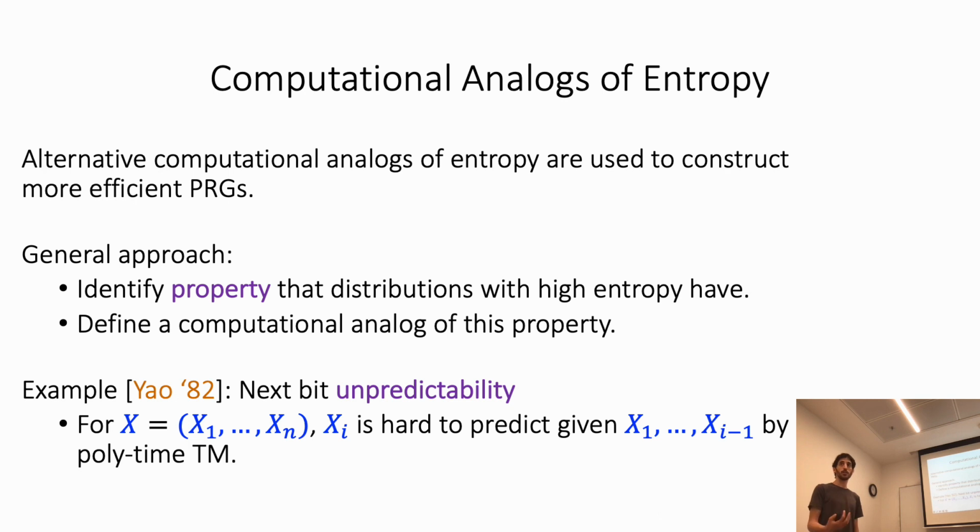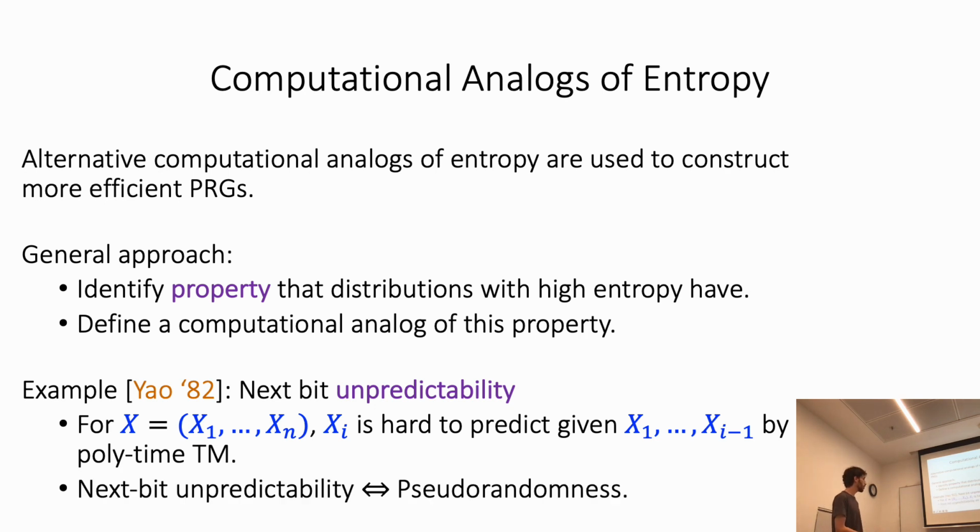So his advantage in predicting the ith bit of X given the i minus 1 length prefix is at most half. Without the restriction on the efficiency of the predictor, this is just an information theoretic property that random distributions have. But by limiting the predictor to be efficient, we get a computational analog of this property. And in fact, Yao showed that next bit unpredictability is equivalent to pseudorandomness.